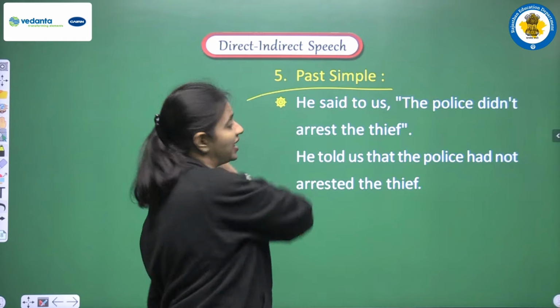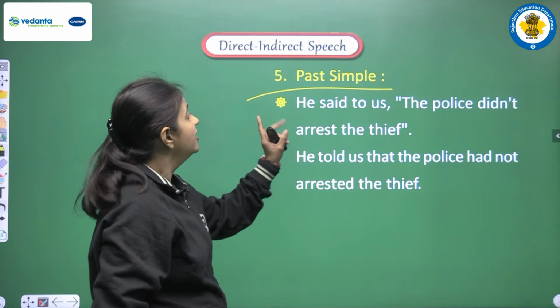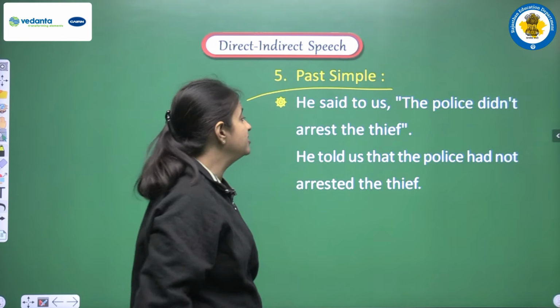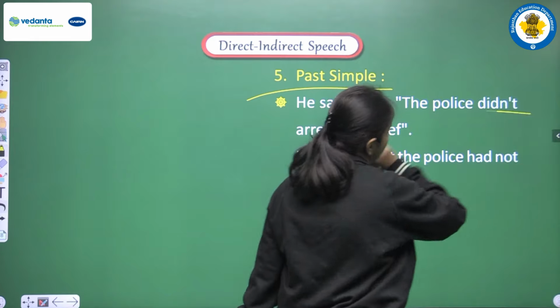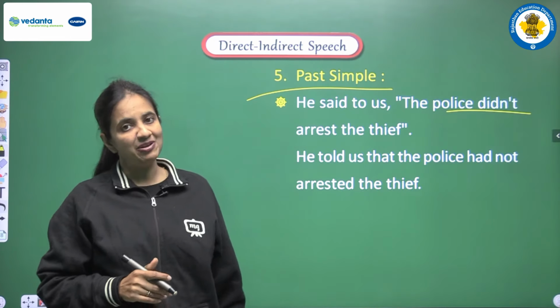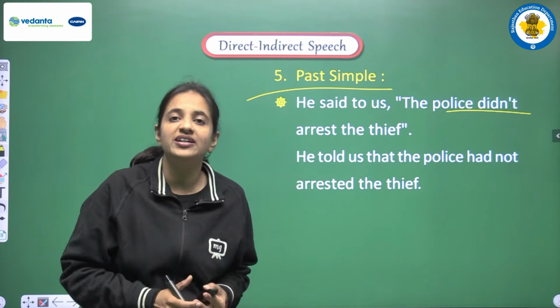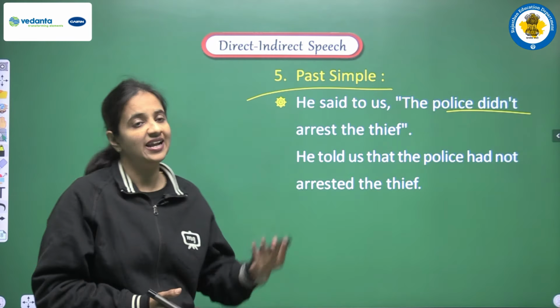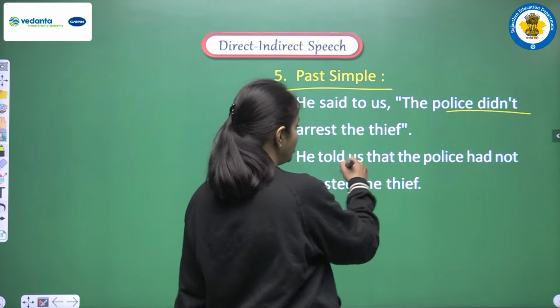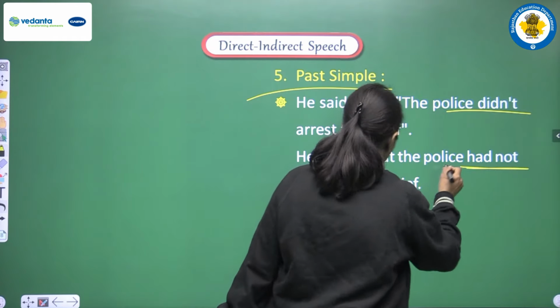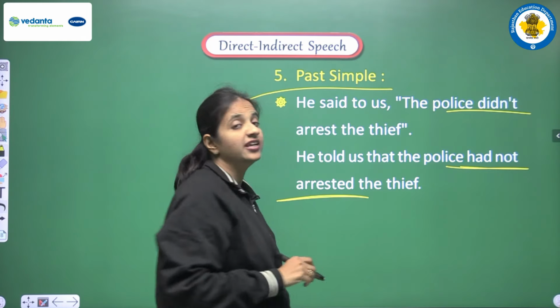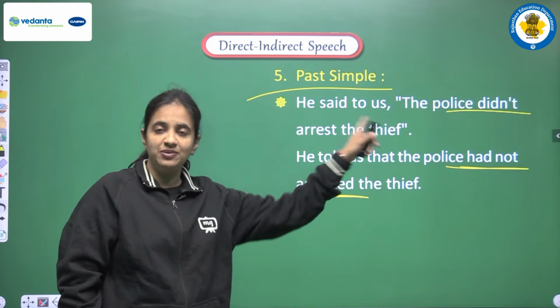Now we are having past simple tense. So let's see. He said to us, the police didn't arrest the thief. So we are having did as a helping verb. So this is past simple, and past simple we have to convert into past perfect. Let's see how. We are writing, he told us that the police had not arrested the thief. So past perfect means had plus third form.